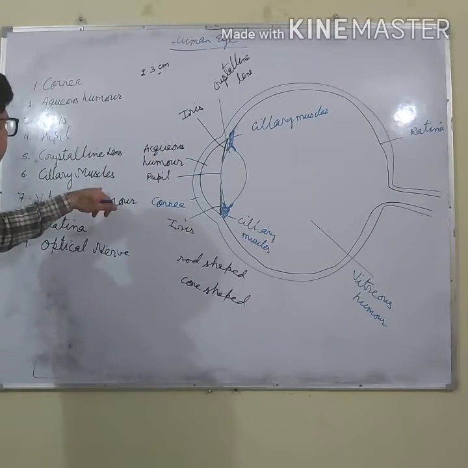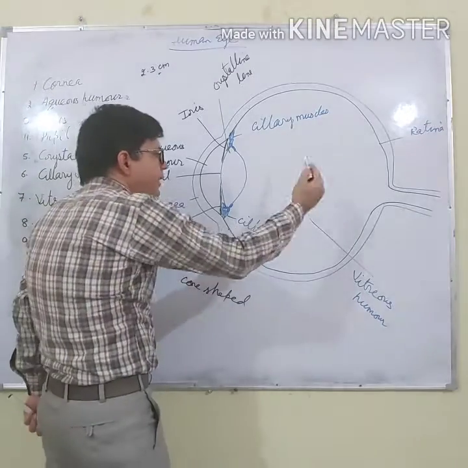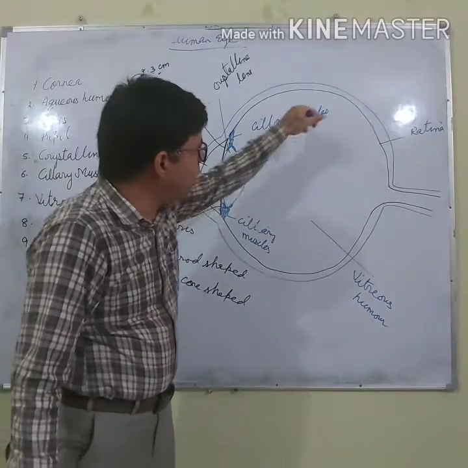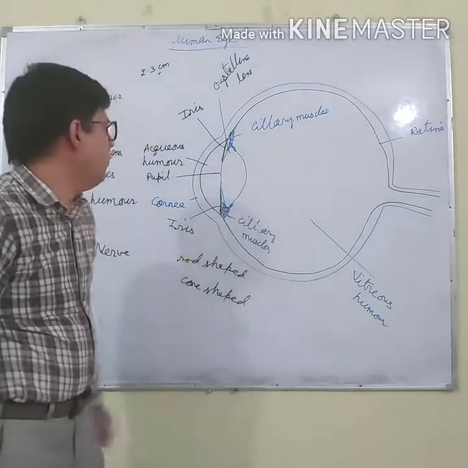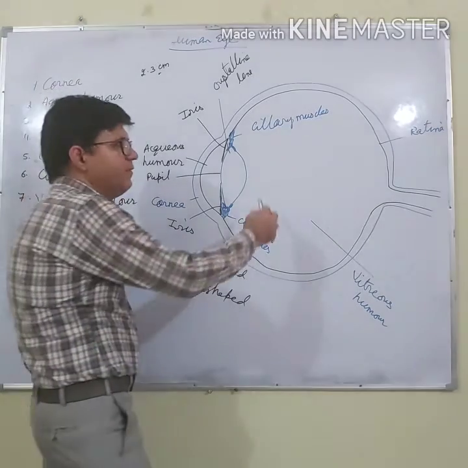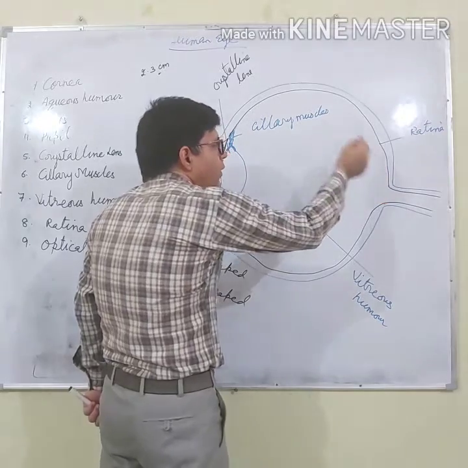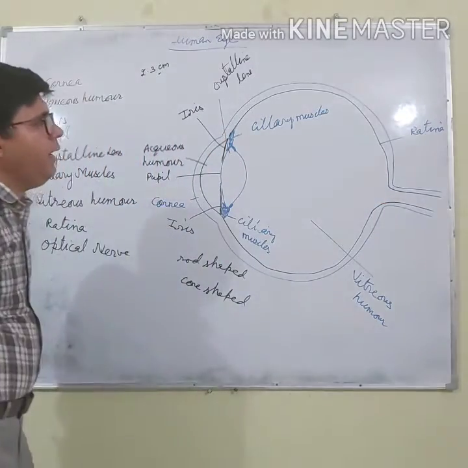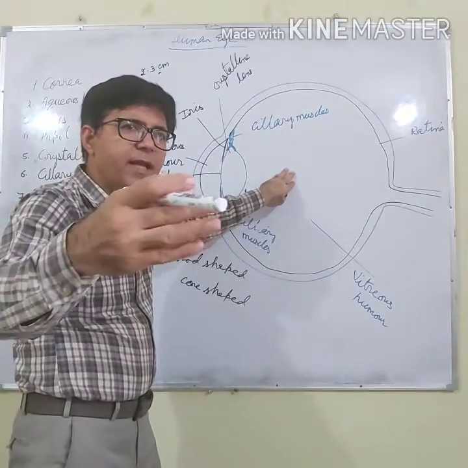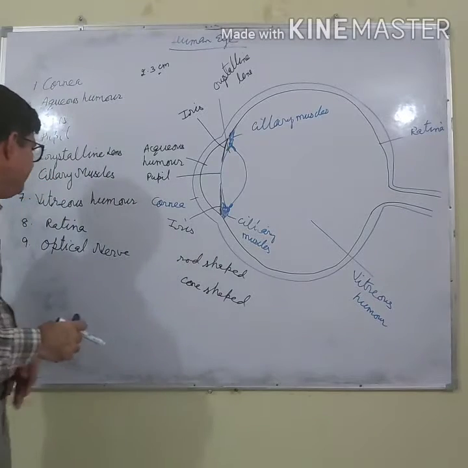Now after the ciliary muscle, the vitreous humor is a jelly-like fluid which fills the posterior of the eyeball. It helps the focusing of the image on the retina, and it also protects the eye so that it cannot collapse due to change in atmospheric pressure.